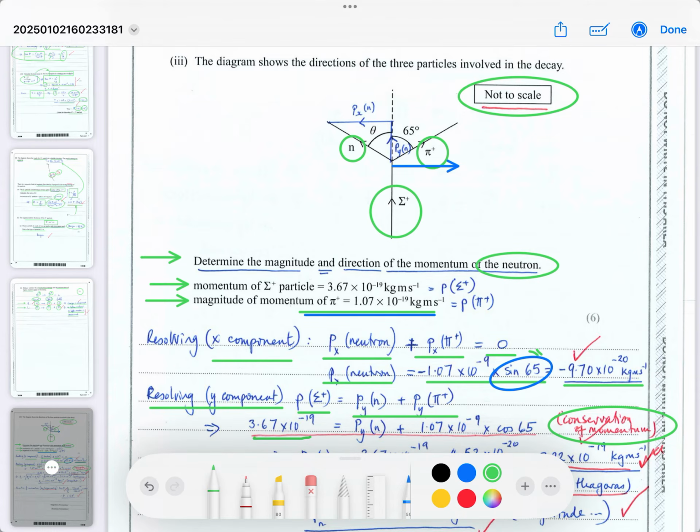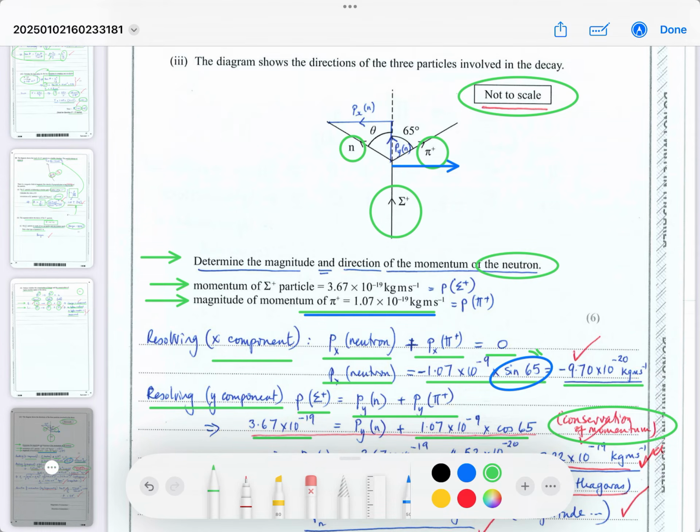Initially we know the momentum, it's given in the question above, 3.67 times 10 to the minus 19. We don't know anything about the neutron's momentum, but we know that the pi plus meson has a total momentum of 1.07 times 10 to the minus 19. And this time you want the component upwards.